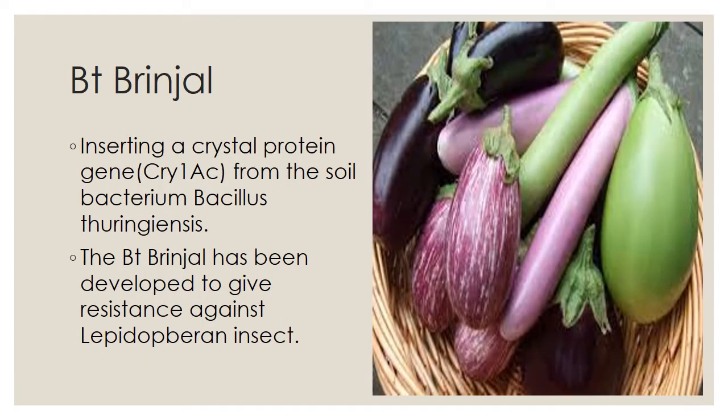Already I talked about BT brinjal. It inserts a crystal protein gene, shortly Cry1Ac. This is the short form of crystal protein gene. It is taken from the soil bacterium Bacillus thuringiensis. The BT brinjal has been developed to give resistance against the Lepidopteran insect. So these BT plants have only one motto: to get resistance against some insects. BT brinjal is also like that.